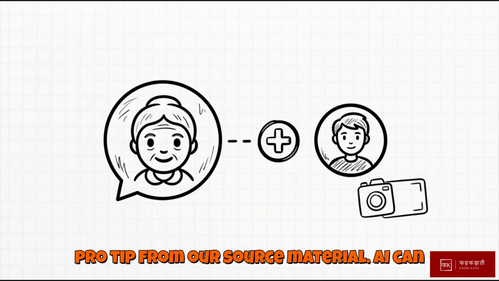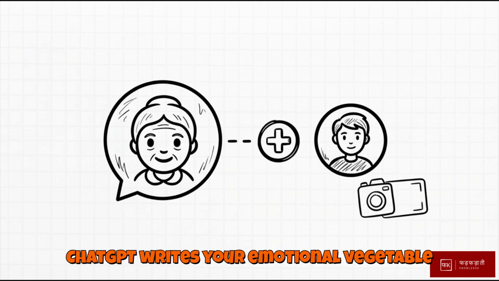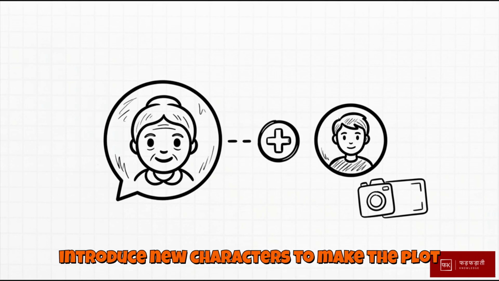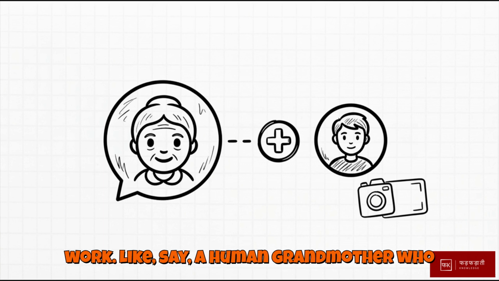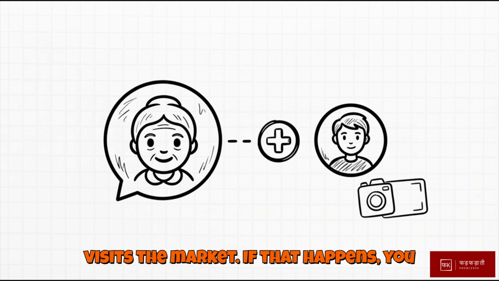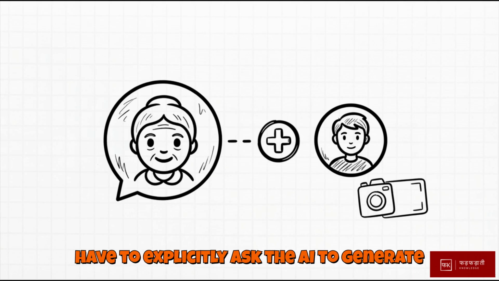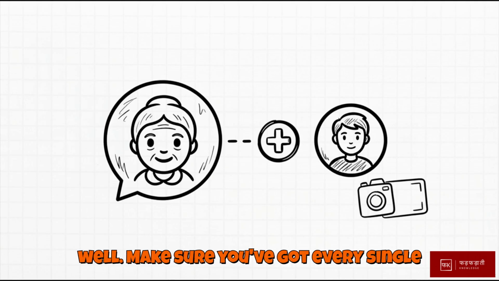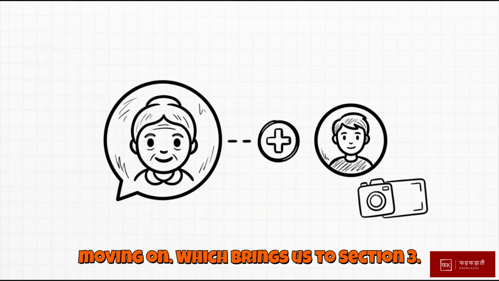AI can be delightfully unpredictable. So as ChatGPT writes your emotional vegetable drama, it might just organically introduce new characters to make the plot work, like, say, a human grandmother who visits the market. If that happens, you have to explicitly ask the AI to generate a standalone image prompt for her as well. Make sure you've got every single character completely profiled before moving on.